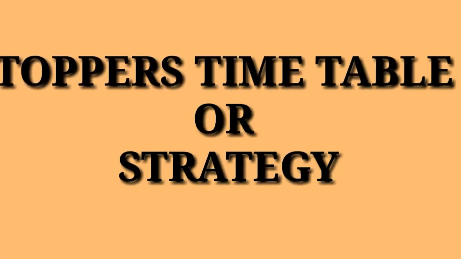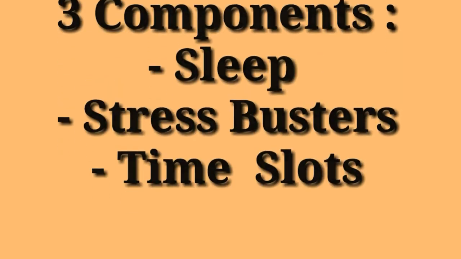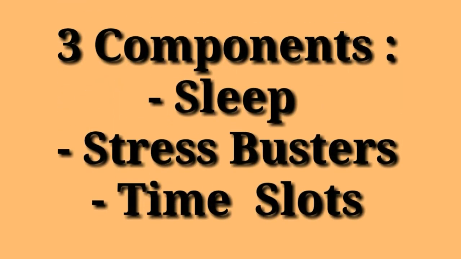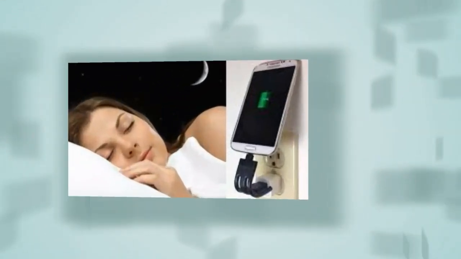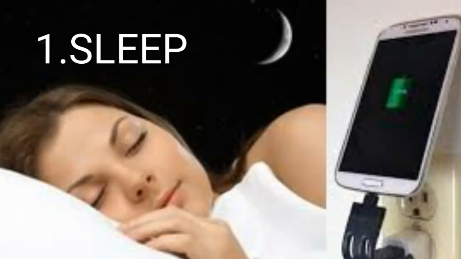Whenever you see a topper's timetable or their strategy, you will find three major components in their timetable: sleep, stress busters, and the time slot. Coming to the very first component, which is sleep. A healthy sleep of 6 to 7 hours is a very important component and it should be incorporated in everyone's timetable.